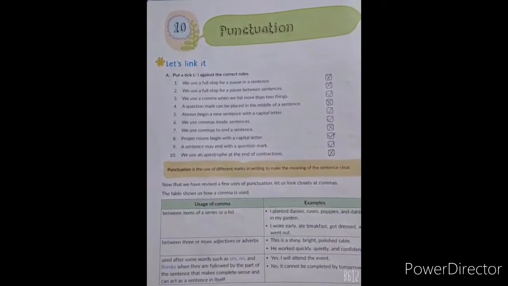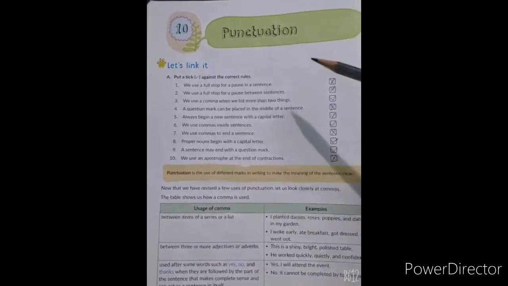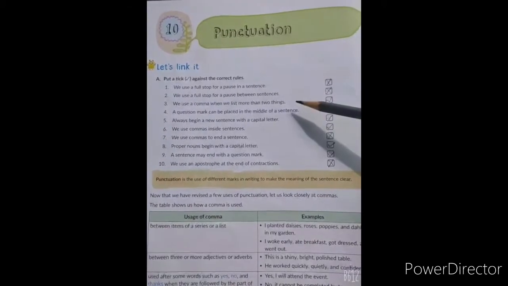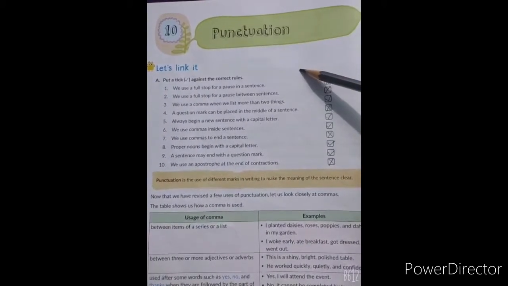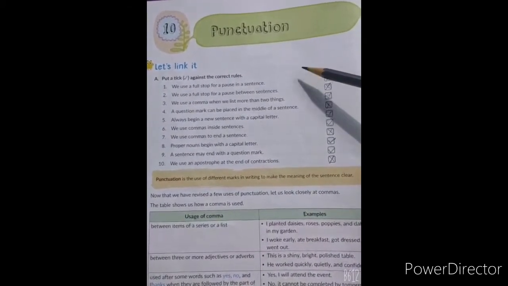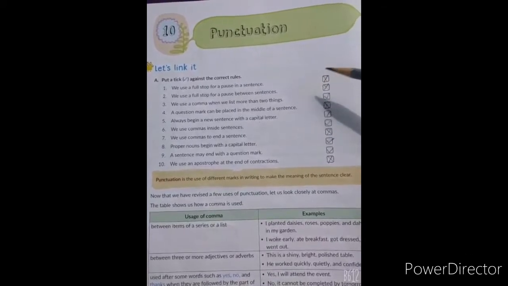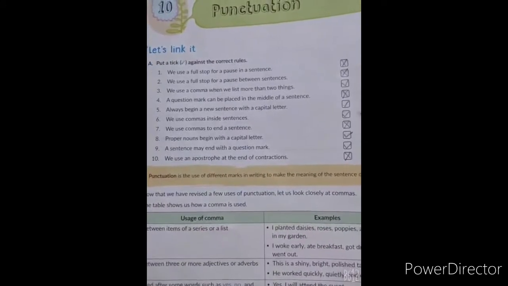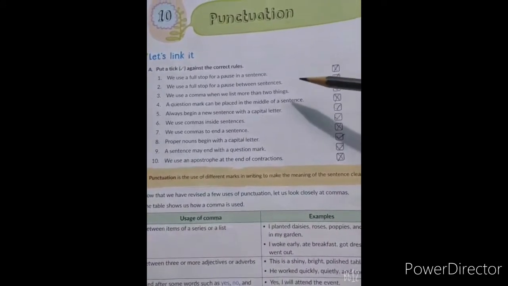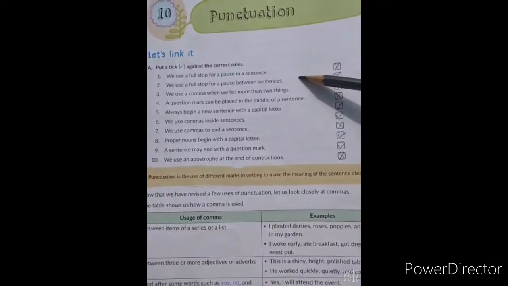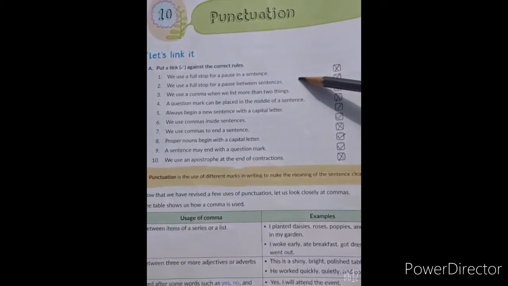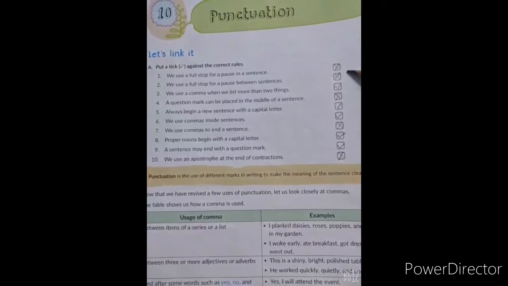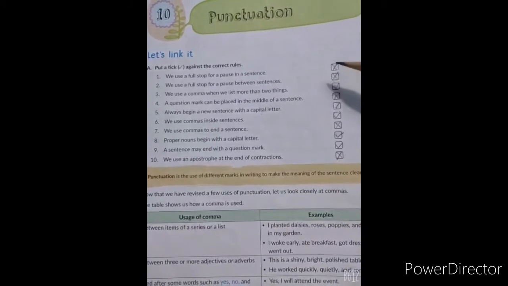Students, page number 66, chapter 10, punctuation. Let us do the first exercise, that is, Let's Link It. Put a tick against the correct rules and a cross against the wrong ones. See the first one, students. Number 1. We use a full stop for a pause in a sentence. It is wrong because we use a full stop to end the statement.